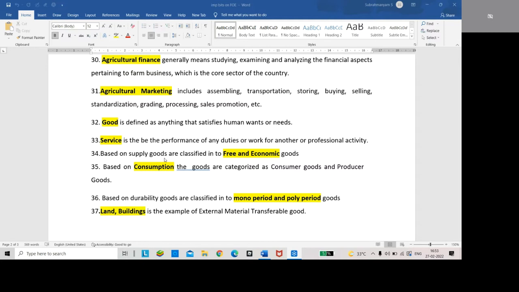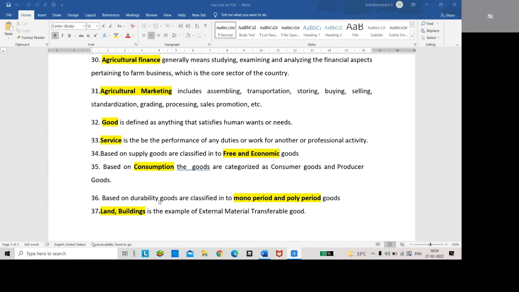Based on the supply, goods are classified into free and economic goods. Based on consumption, the goods are categorized into consumer goods and producer goods.